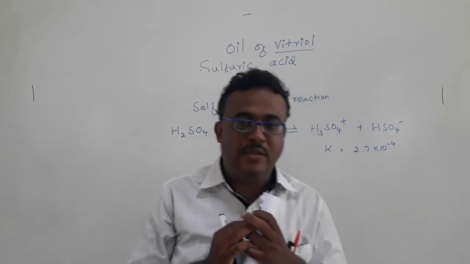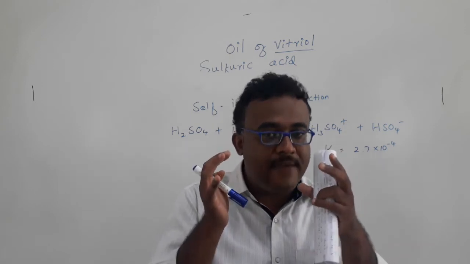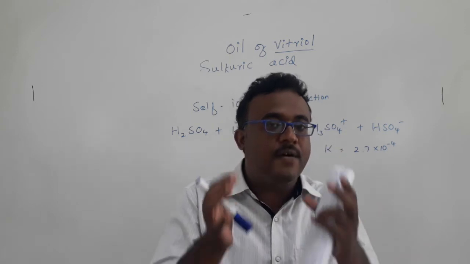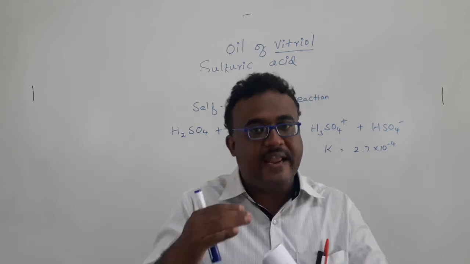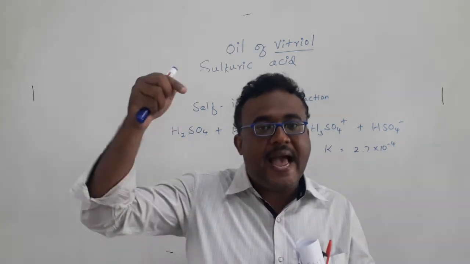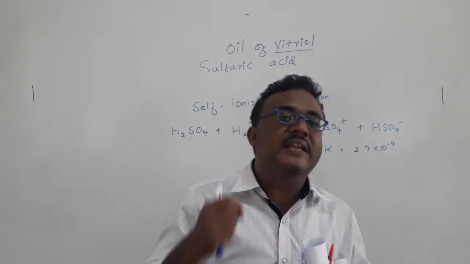If you have to prepare dilute sulfuric acid, take a beaker having water. For example, if you need to prepare 1 liter of dilute sulfuric acid, take 1 liter of water, then add sulfuric acid slowly with constant stirring.